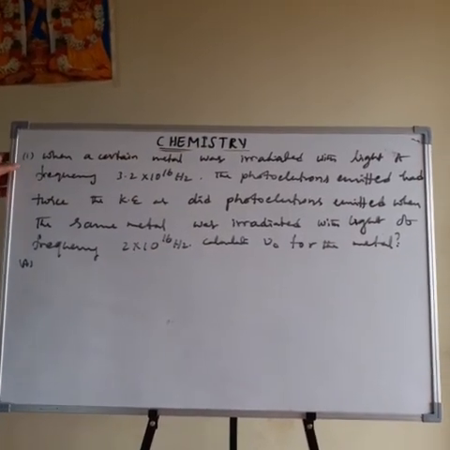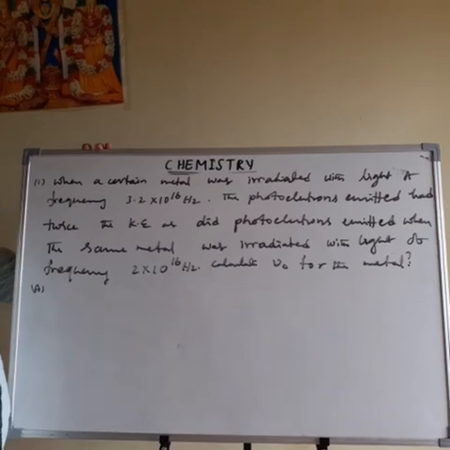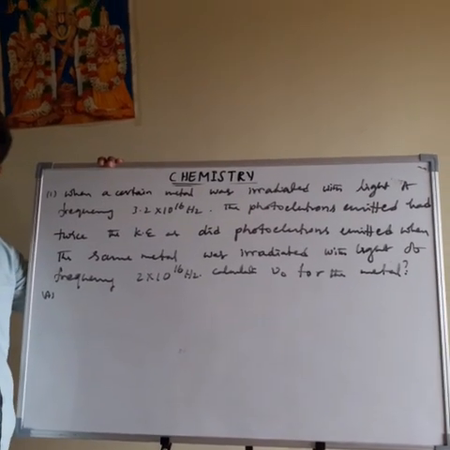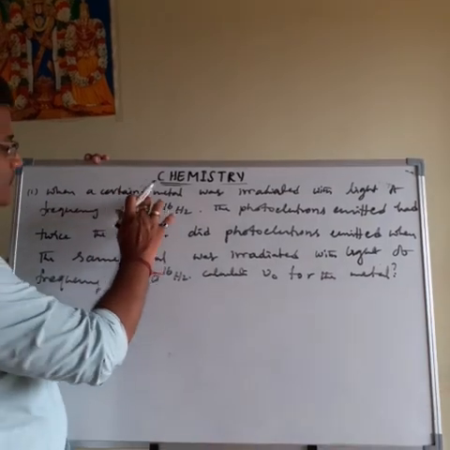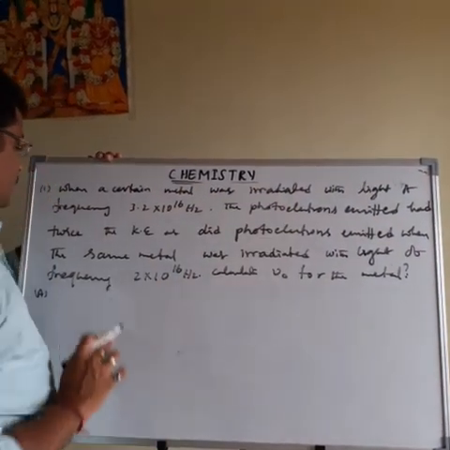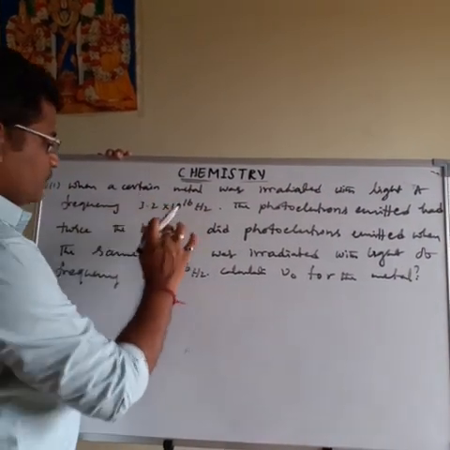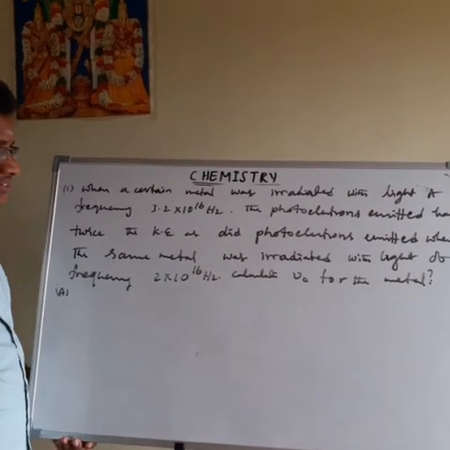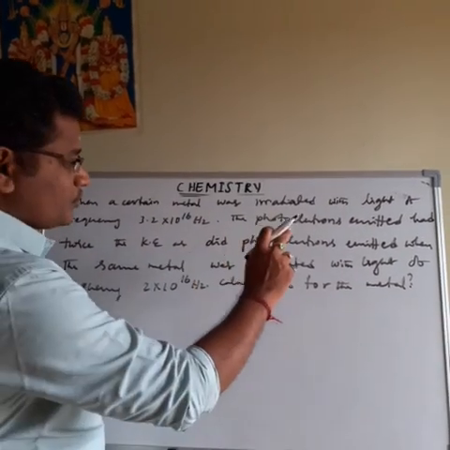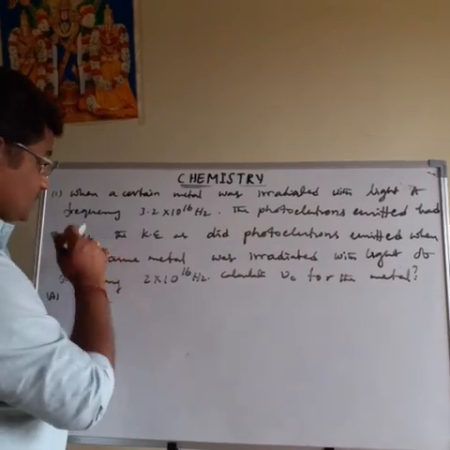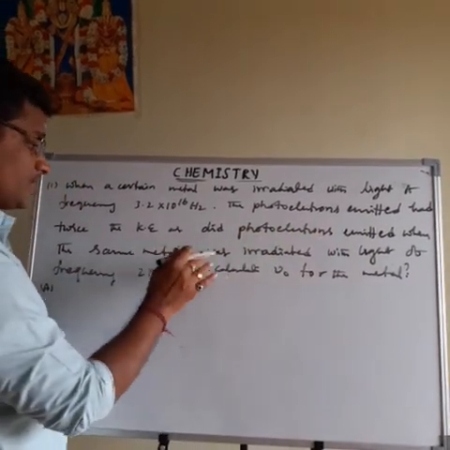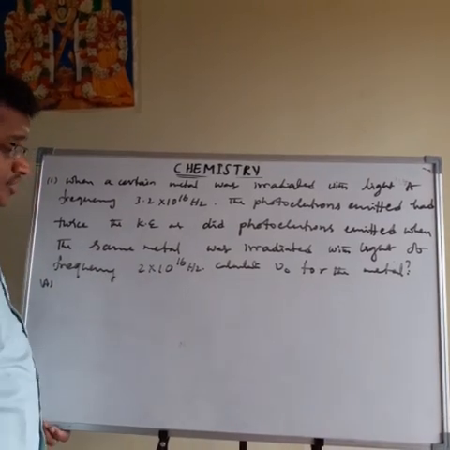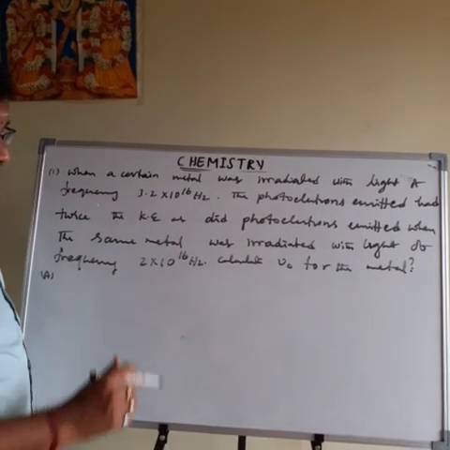Then see, in yesterday's class two different models were left. The first model: when a certain metal was irradiated with light of frequency 3.2 x 10^16 Hz, the photoelectrons emitted had twice the kinetic energy as did photoelectrons emitted when the same metal was irradiated with light of frequency 2 x 10^16 Hz. Calculate the nu naught.